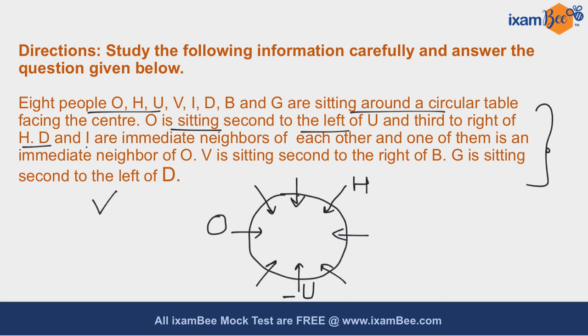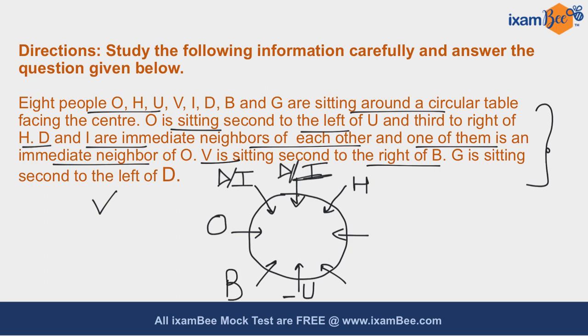Now it is given that D and I are immediate neighbors of each other and one of them is an immediate neighbor of O. So you know that the only possibilities to place D and I are either over here or over here, because we are not sure who is the immediate neighbor of O. So it might be that D and I are present over here or over here. Now it is given that V is sitting second to the right of B. So the only possibility for B is over here and you have to place V second to the right of B.